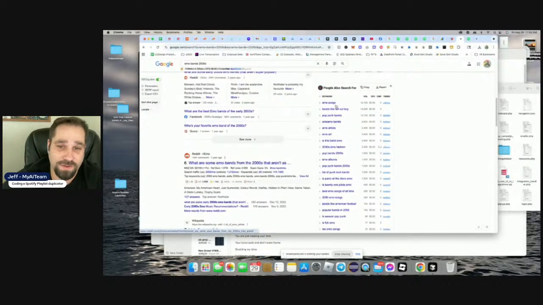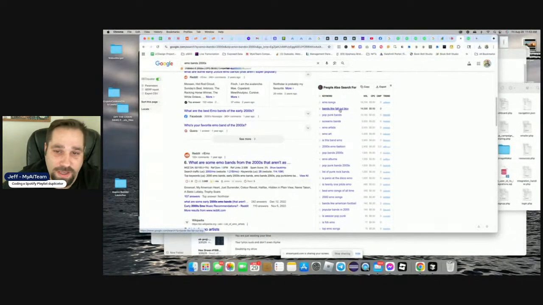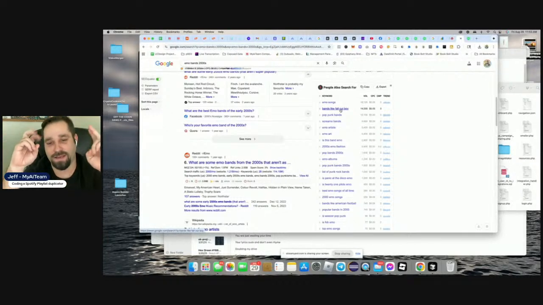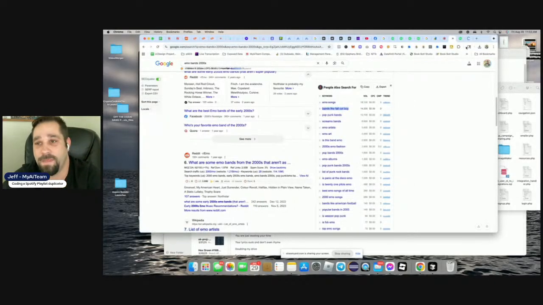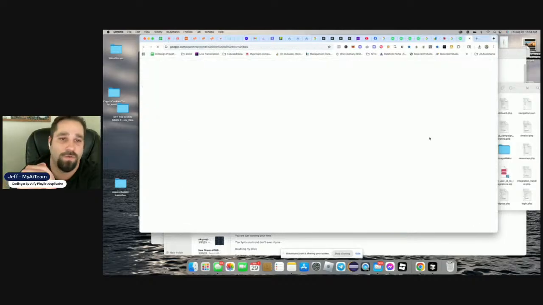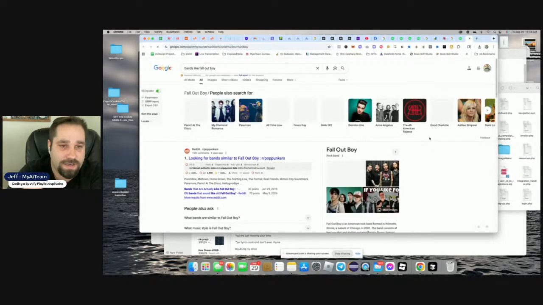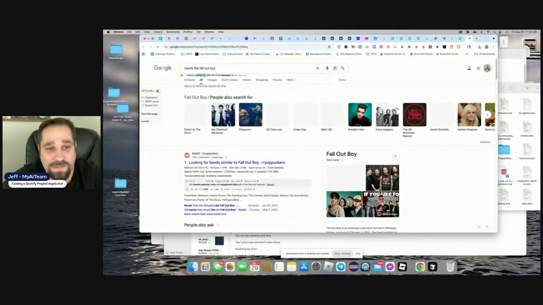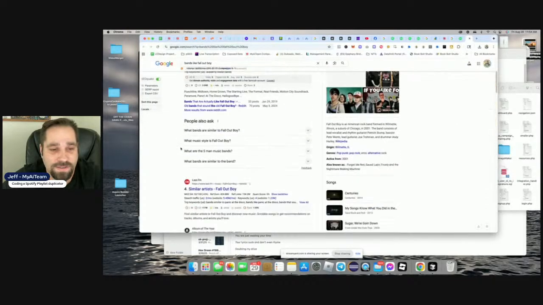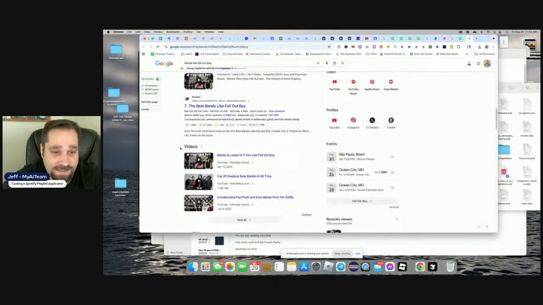Over here, this one says bands like Fall Out Boy. That's a good one too. We could literally create playlists like bands like Fall Out Boy, and create keywords from this. That's a good dope idea. So let's check: bands like Fall Out Boy gets searched up 14,000 times a month.